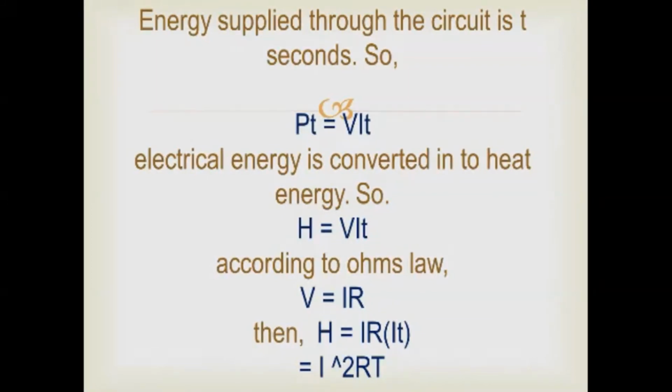So we got H is equal to IR into IT. Now we got another equation, that is H is equal to I square RT. Here H is the electrical energy converted to heat energy, I is the current, and the term is I square, the square of the current. R is the resistance, and T is the time taken. So we got the equation of heat energy, I square RT. Next slide.